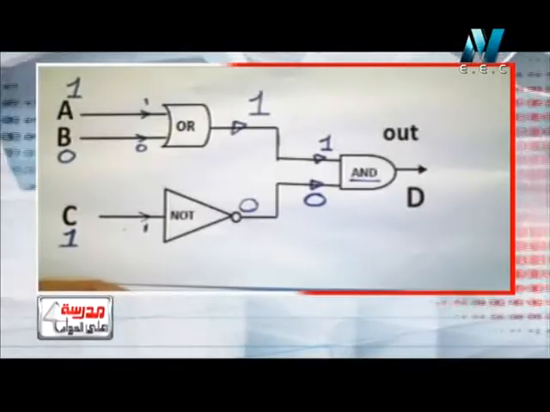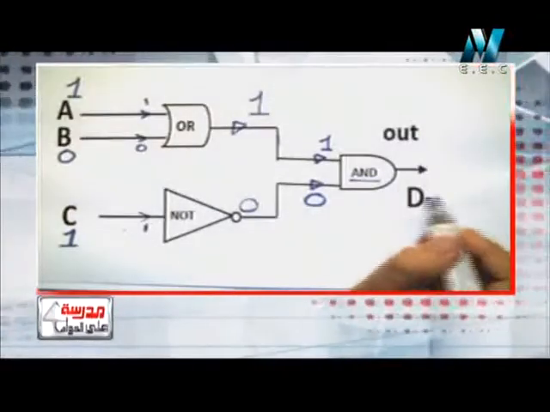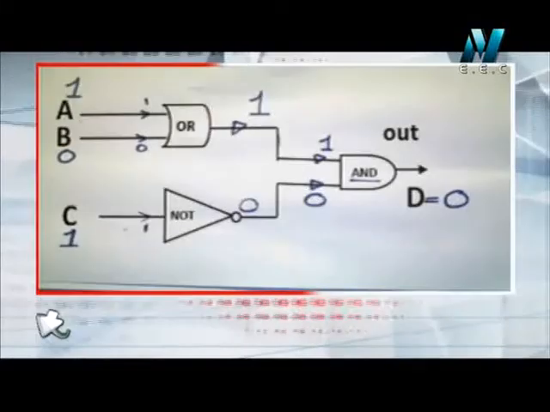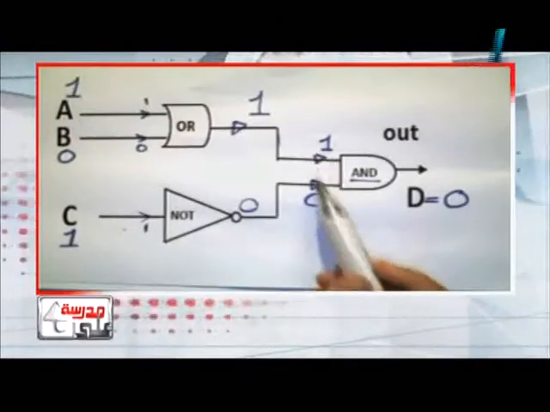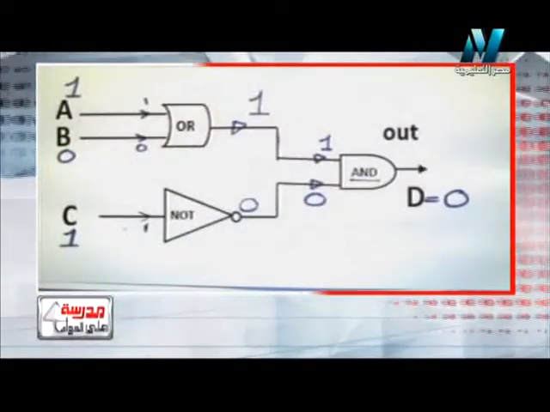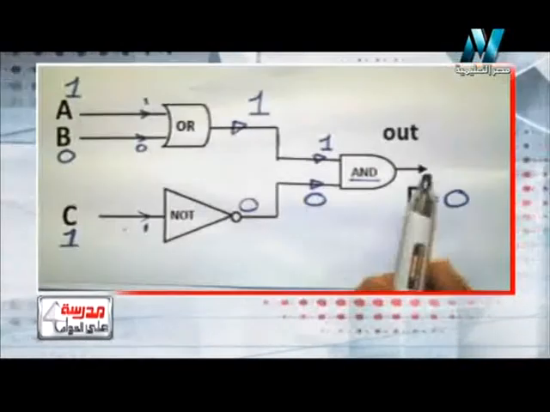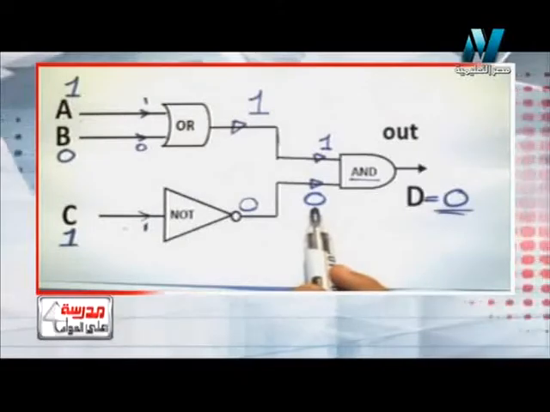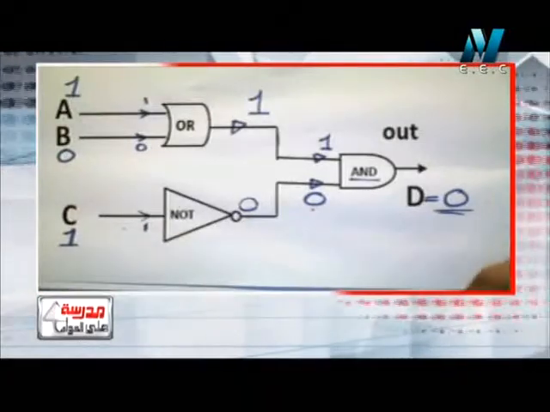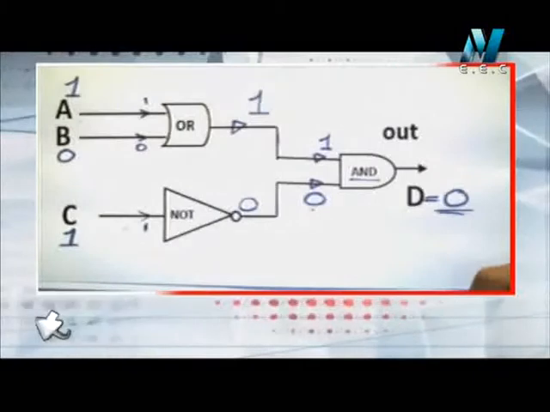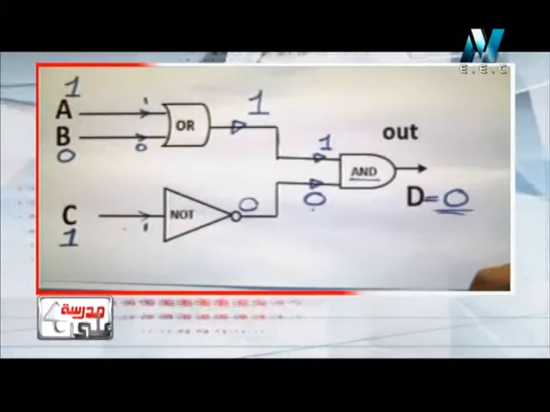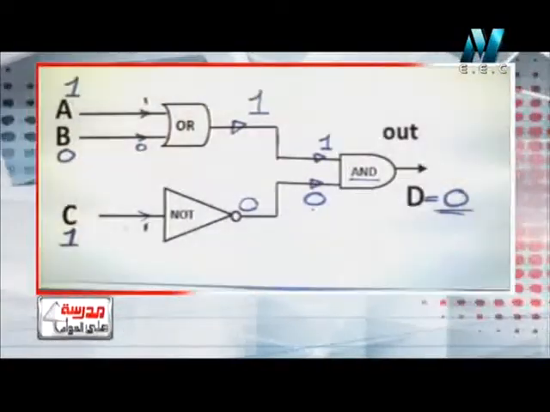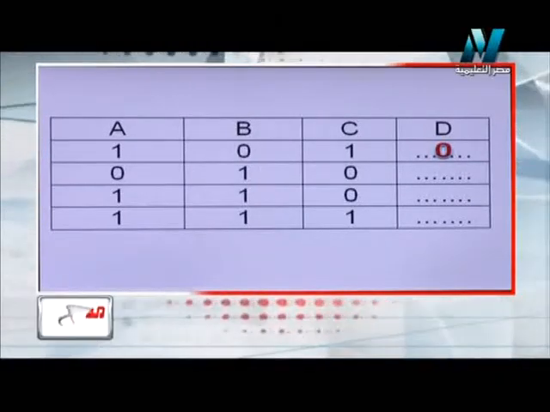So what do you think will be the output? The output will be 0, because the AND gate needs both inputs to be 1 so that the output becomes 1. But here one of the inputs is 0. Okay, let's move to the table. So the answer will be equal 0. So we have answered the first point.